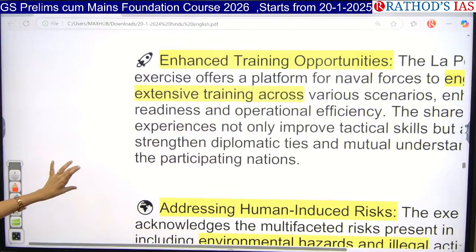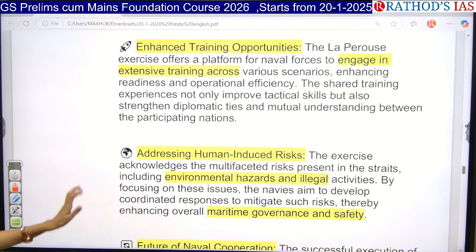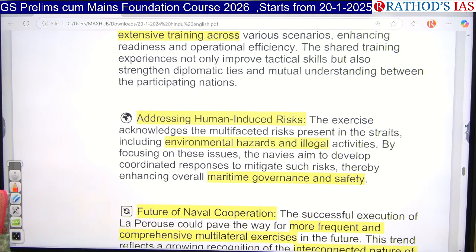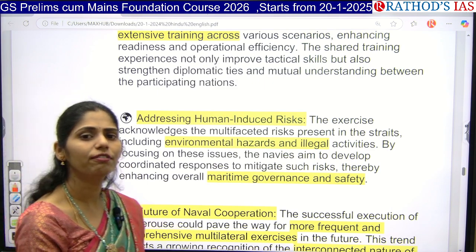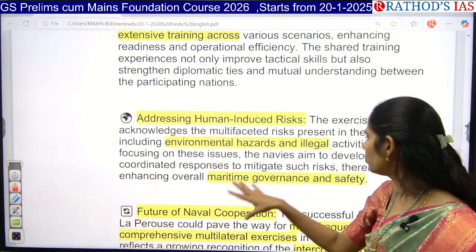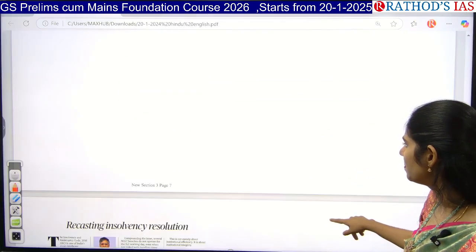Okay, and we are also focusing on improving training opportunities, as well as on human-induced risk, for example if there is any oil spill in this region or any environmental hazards, or any illegal activities like dumping of biological waste in the waters. So we are also focusing on these areas. Okay, that is the thing you have to see.